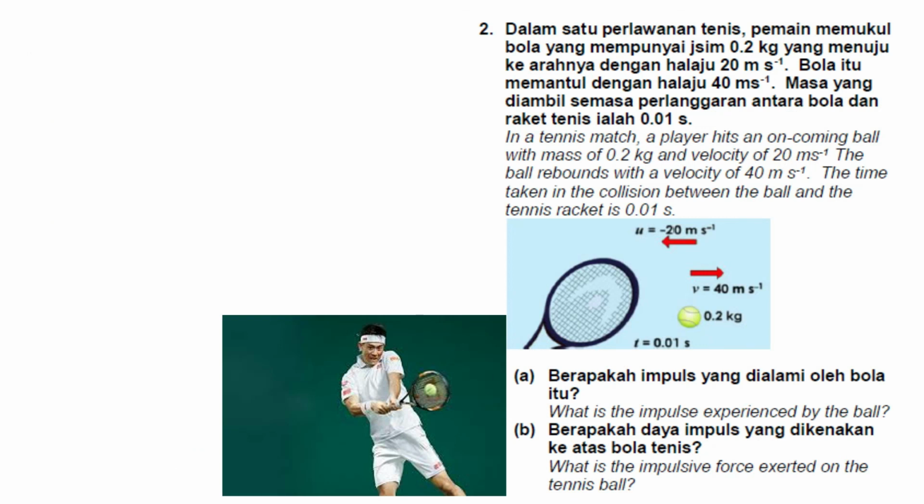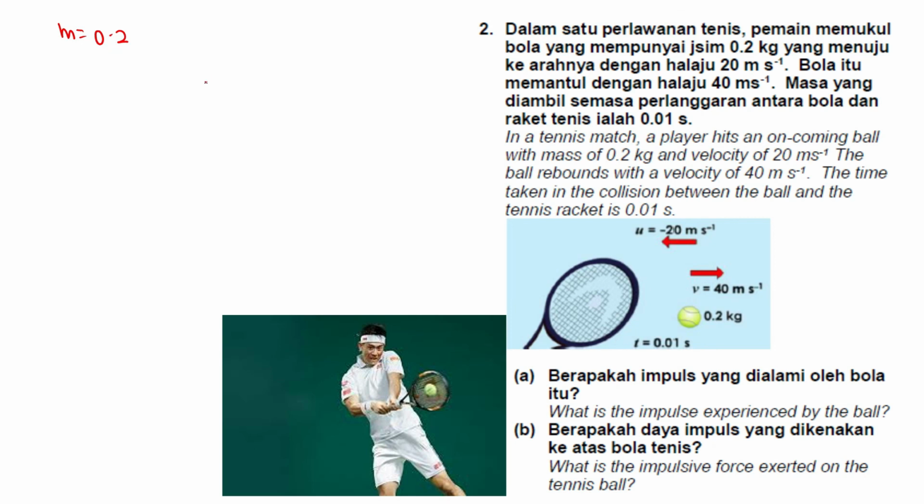Okay, for number 2. In a tennis match, a player hits an oncoming ball with a mass of 0.2 kg and velocity of 20 meters per second. The ball rebounds with a velocity of 40 ms negative 1. The time taken in the collision between the ball and the tennis racket is 0.01 seconds. What is the impulse experienced by the ball? For this one, first you have to take all the info given. So we have a mass here.